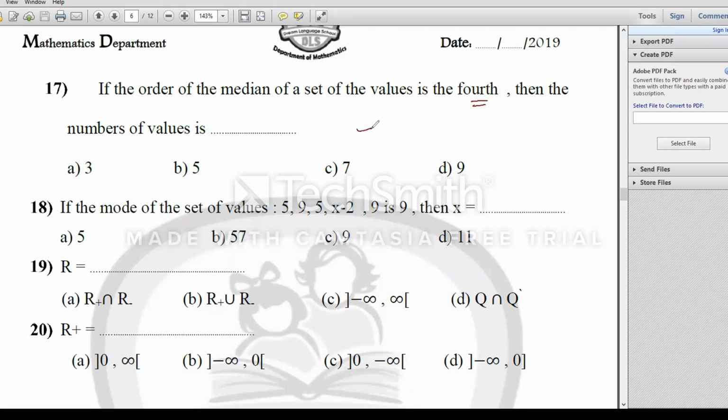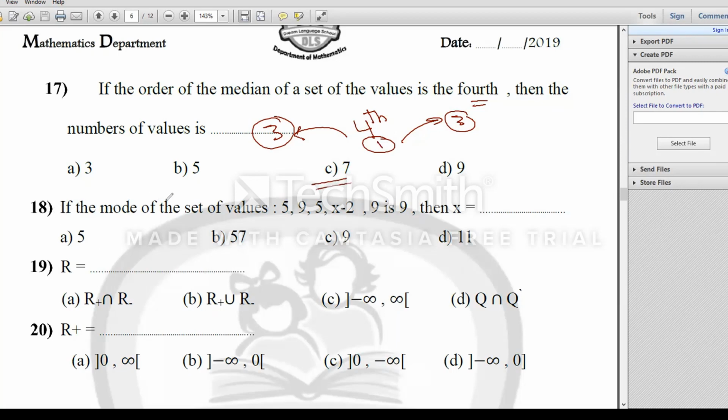What does it mean? It means the median order is fourth, then I have three values before it, and I have three values after it. Then how many values here? 3 plus 3 equals 6, and my median 1, it will be 7 values.